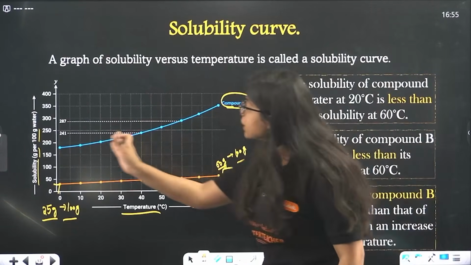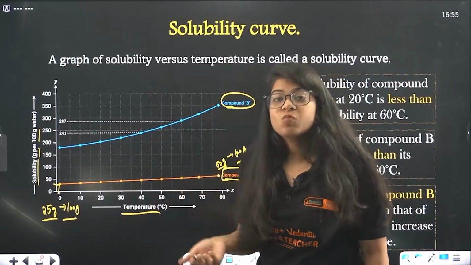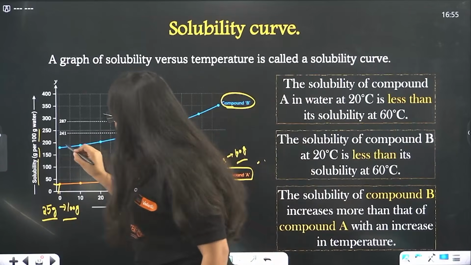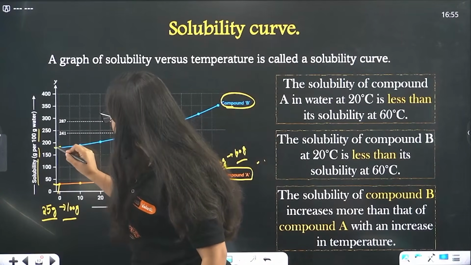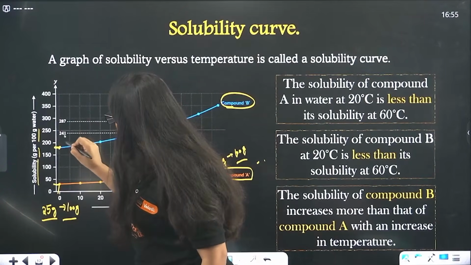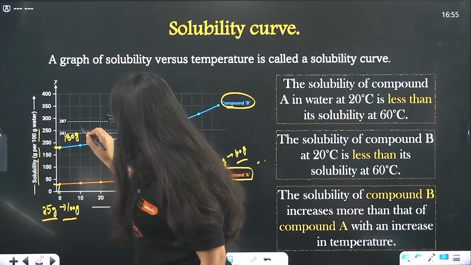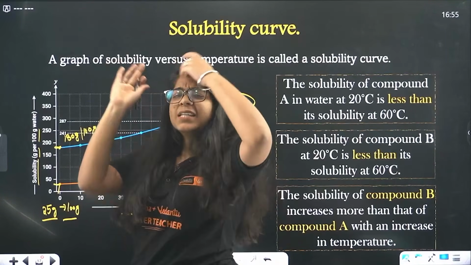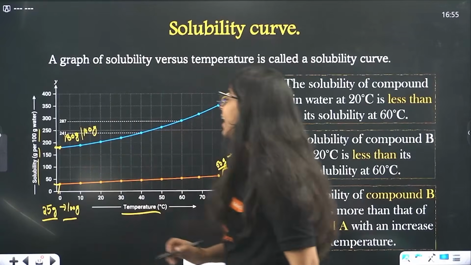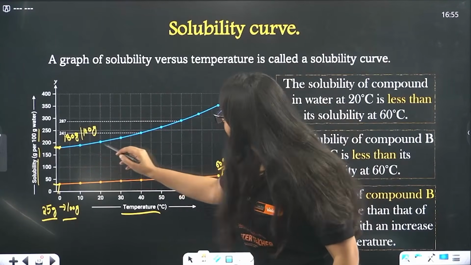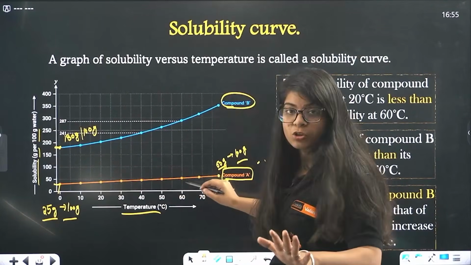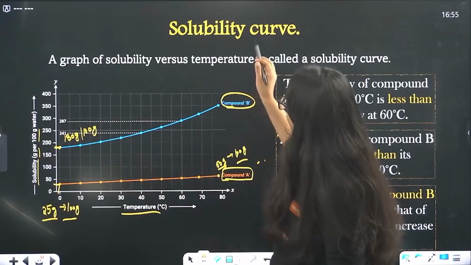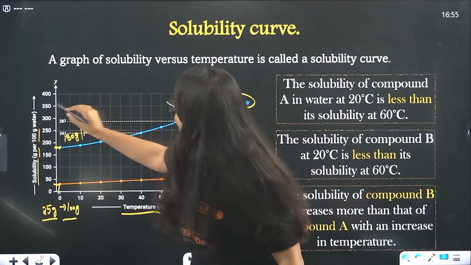Now you see this is more steep. That means when it was at 0 degrees Celsius, it could dissolve, let's say, 180 gram of sugar in 100 gram of water. Let's imagine some kind of sugar. Then as we increase the temperature it increases a lot, and here it goes to 350.